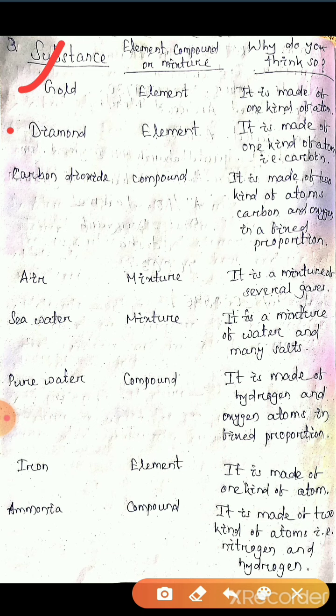So, the next one, carbon dioxide. We know the formula of carbon dioxide, that is CO2. It is made up of two kinds of atoms, carbon and oxygen, because C represents carbon and O represents oxygen, and it is in fixed proportion. That's why it is a compound. Why do you think so? It is made up of two kinds of atoms, carbon and oxygen, in a fixed proportion.